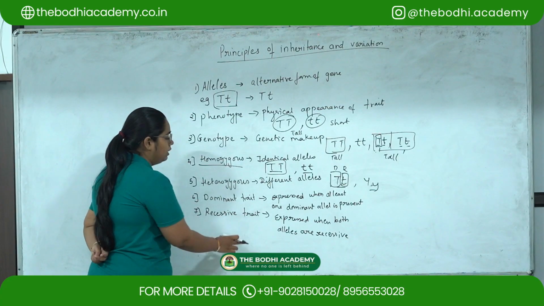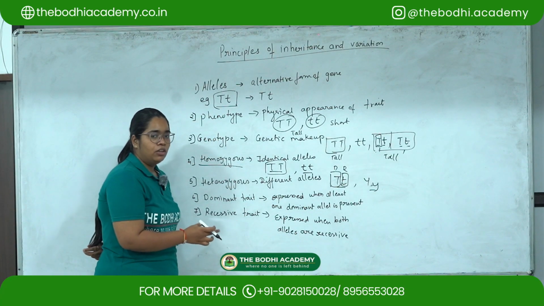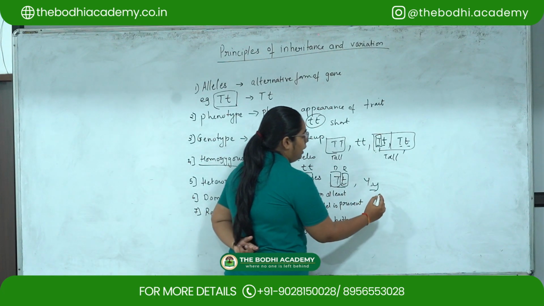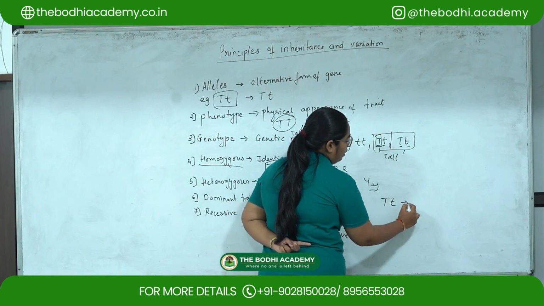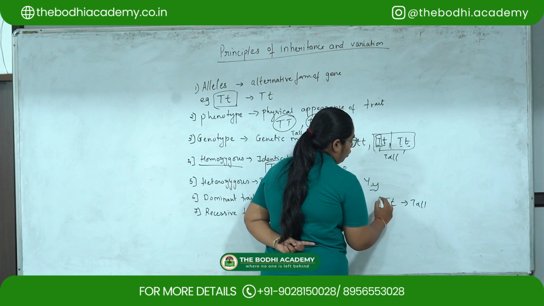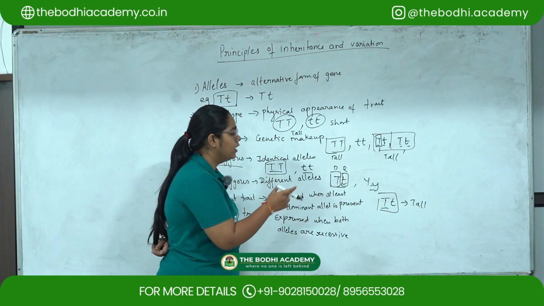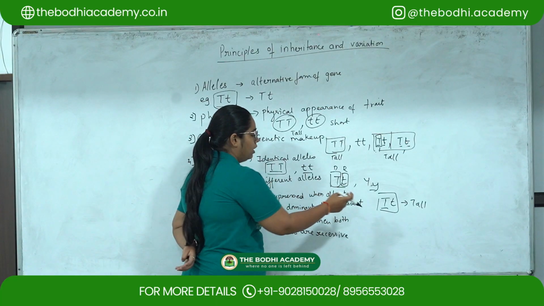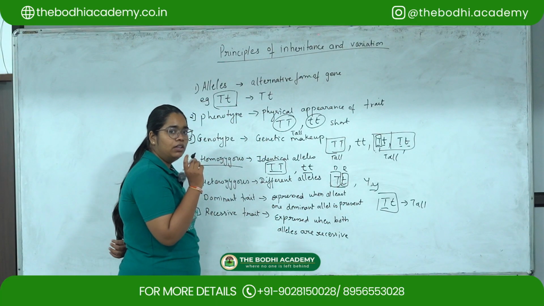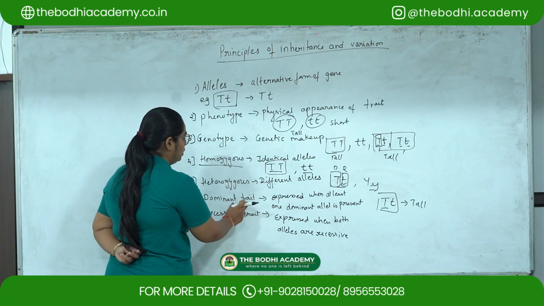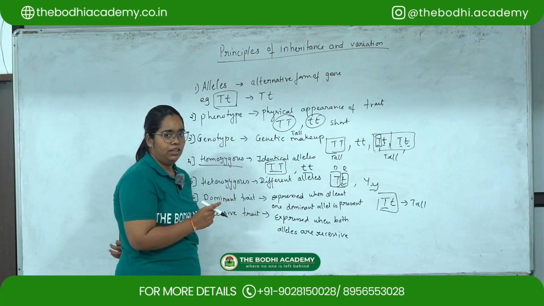Then dominant trait and recessive trait. Dominant traits are the traits which are expressed. So, for example, if we have a combination like capital T, small t, the plant will be a tall plant. Because the set has a dominant trait, capital T, it is getting expressed. So the plant will be tall. That is because of the dominant gene. So dominant traits are basically the traits which are expressed in an allele.